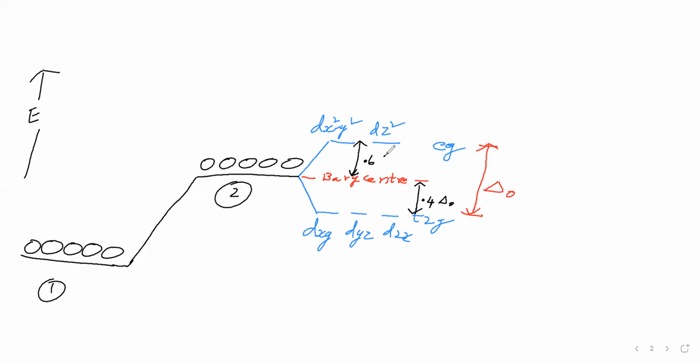By 0.6 delta naught. So this is how the d orbital energies will be in an octahedral complex, as said by crystal field theory.